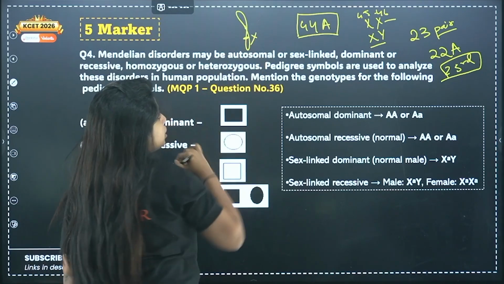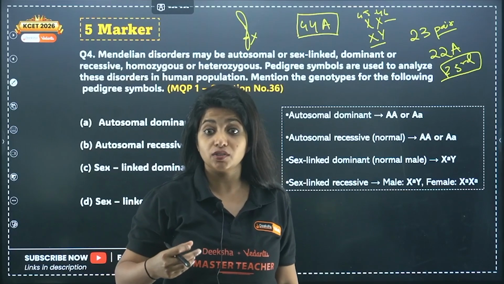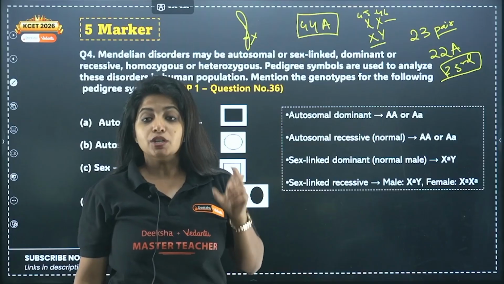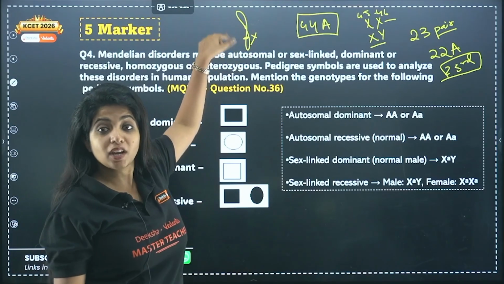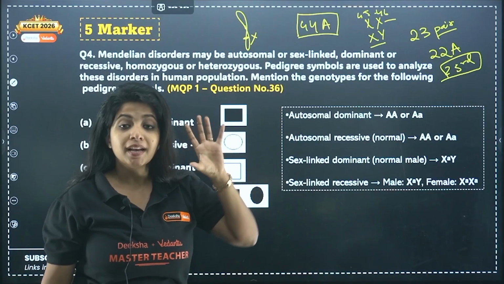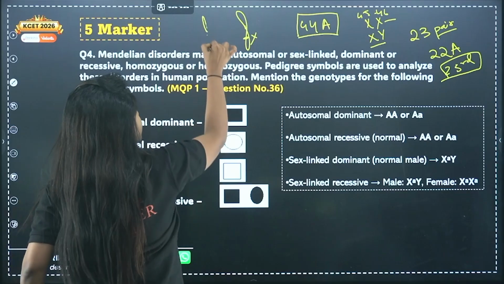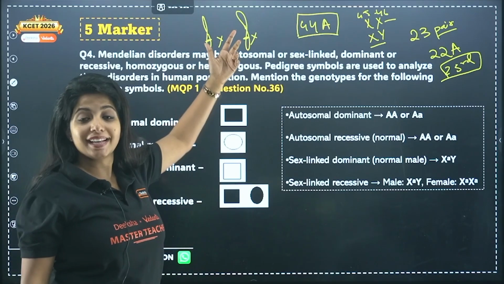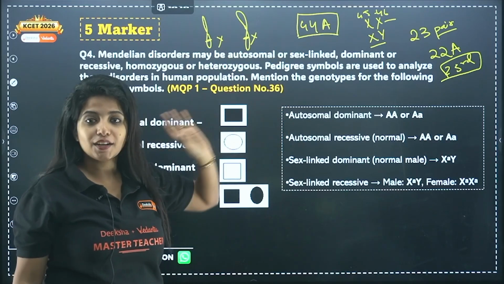Now, there are some disorders, Mendelian disorders, which happen when, in a chromosome, there is a mutation in one particular gene. One particular gene is mutated, which is why I am getting a disease, because that gene was responsible for production of something. So if I am getting a disease because a gene on my autosome is mutated, I will call it an autosomal disorder. Now suppose the gene which is mutated is on the sex chromosome. I will say it is a sex-linked disorder.